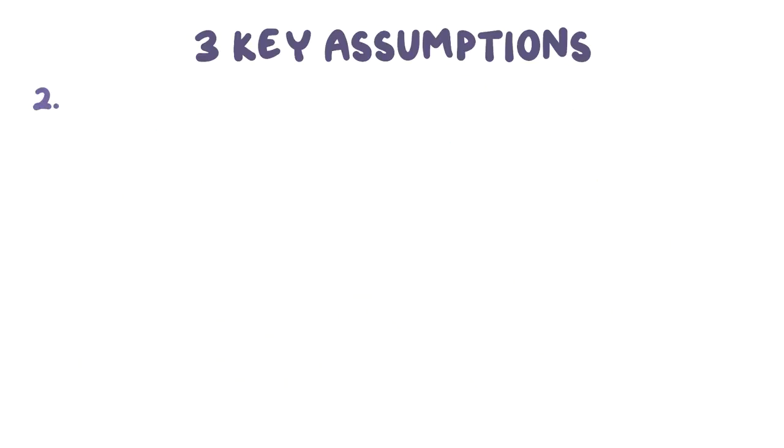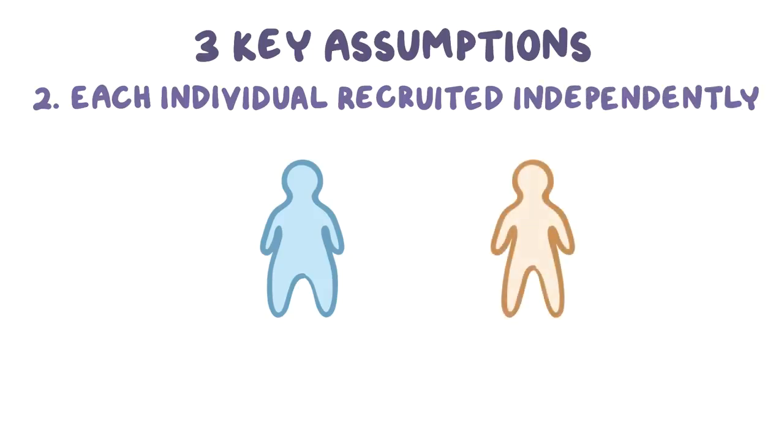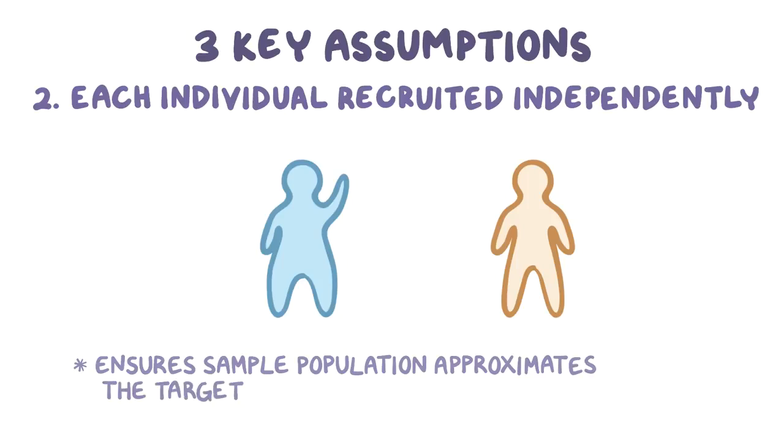The second assumption is that each individual in the sample was recruited independently from other individuals in the sample. In other words, no individuals influenced whether or not any other individual was included in the study. For example, if two friends decided to get their blood pressures measured on the same day, and they were both included in the study, these two individuals would not be independent of each other, and the second assumption would not be met. Like random sampling, independent recruitment of individuals is important because it ensures that the sample population approximates the target population.